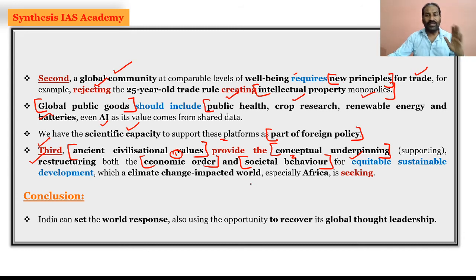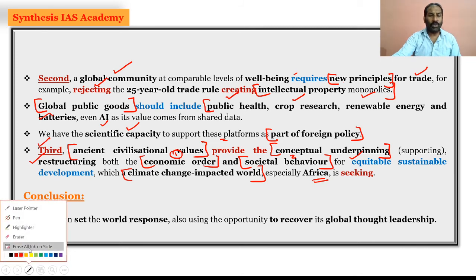entire world. And this equitable sustainable development has actually been emphasized or underscored by Africa, which is seeking it because of the climate change impacted world, wherein it wants equitable sustainable development. And that is what we need to get as the last or the third template from the ancient civilization values for the economic order and societal behavior, which will be very useful for the equitable sustainable development of the entire global community.